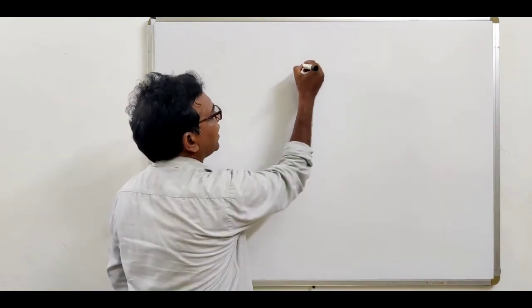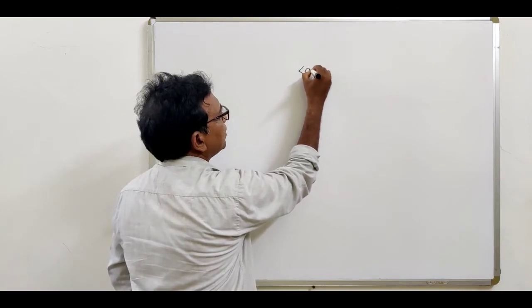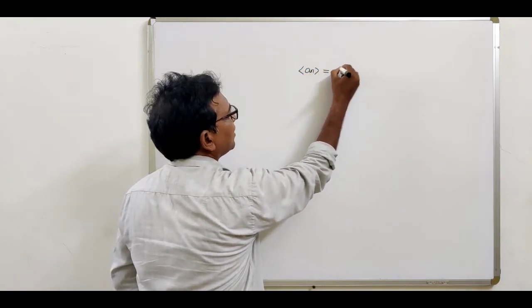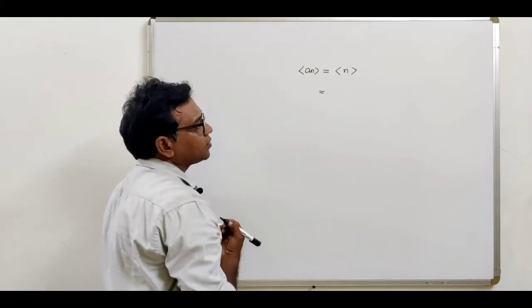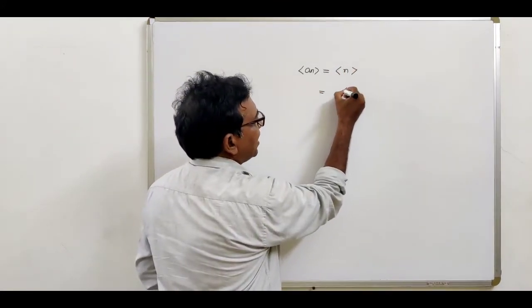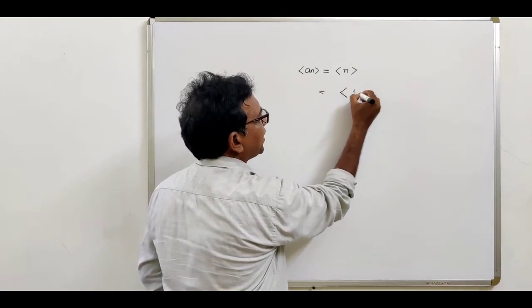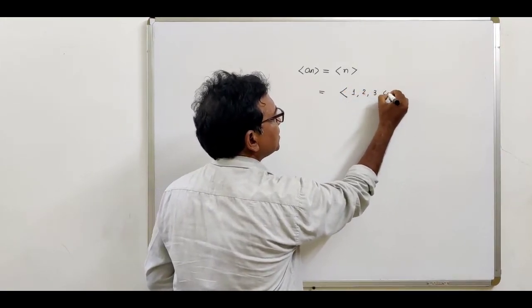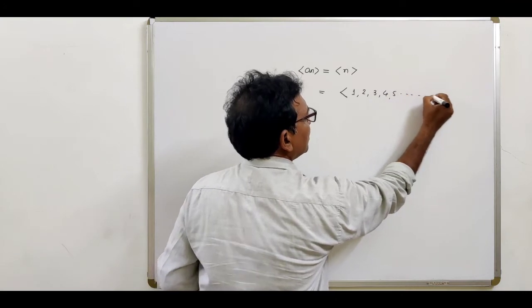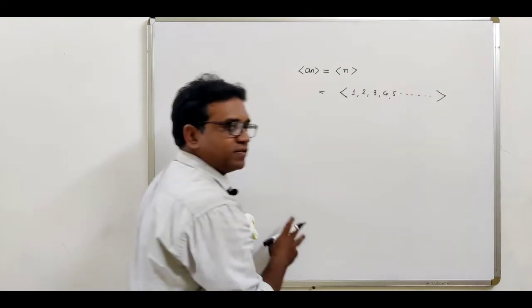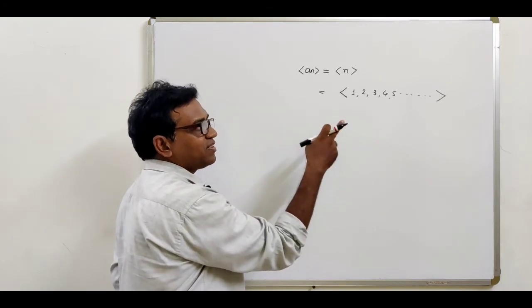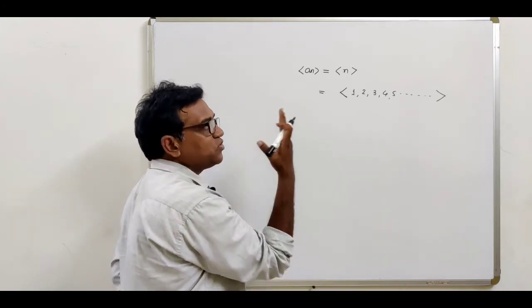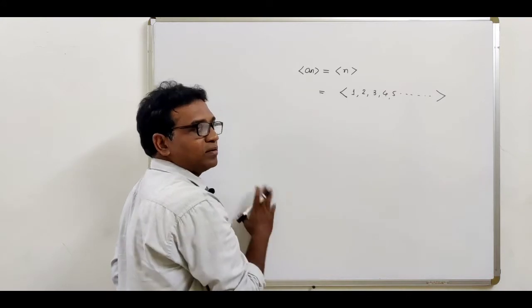Now consider the third example: the sequence a_n equal to the sequence of natural numbers. Let us write down all the elements of this sequence: put n equal to 1, 2, 3, 4 and so on. These are the terms of the sequence. If you observe them, it contains 1, 2, 3, 4 and so on.